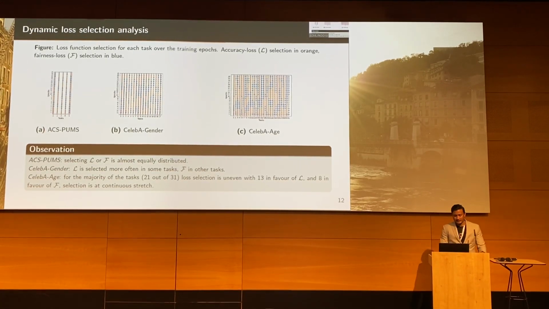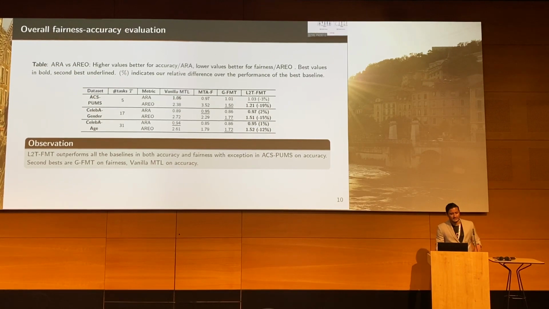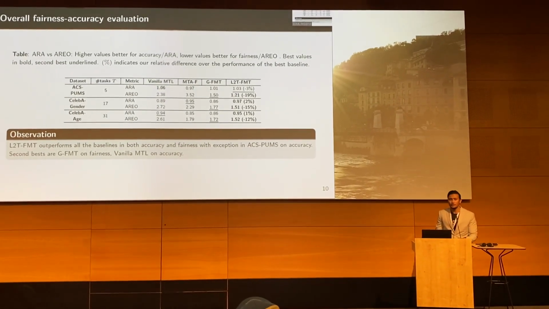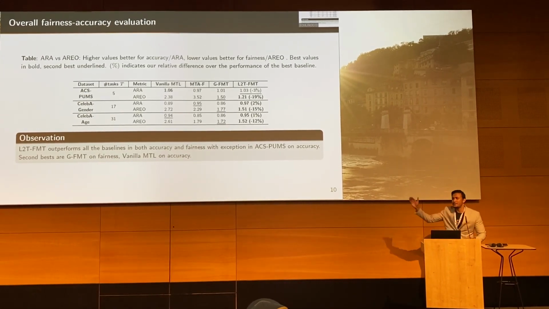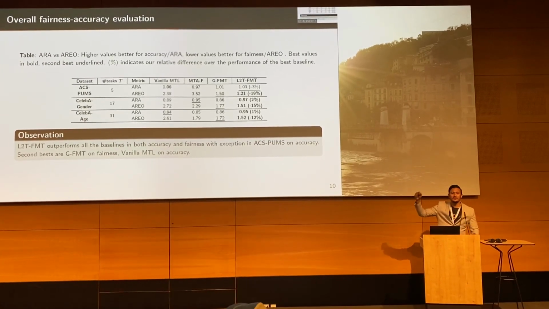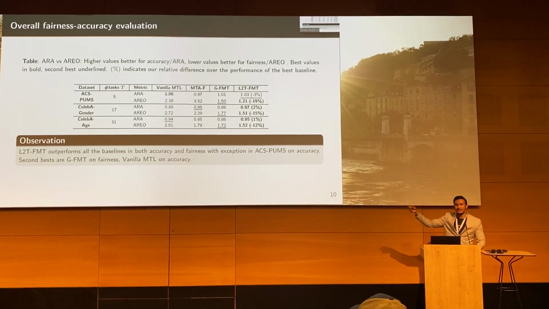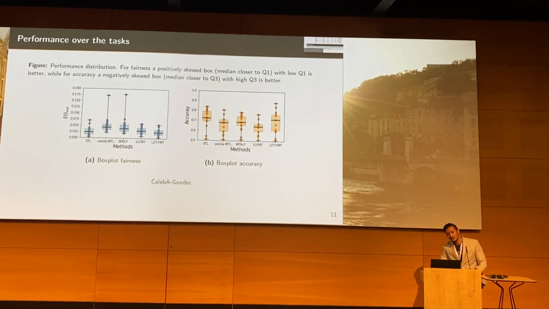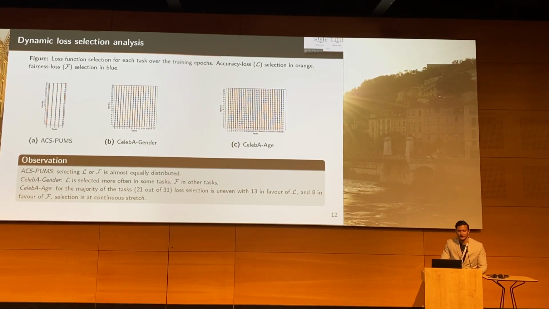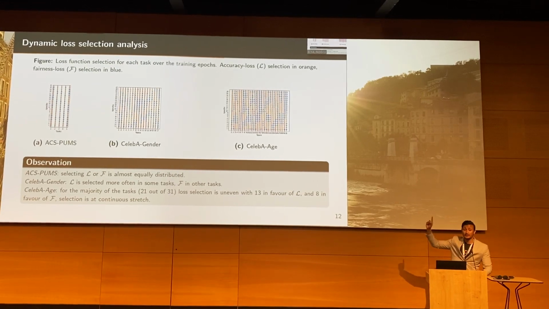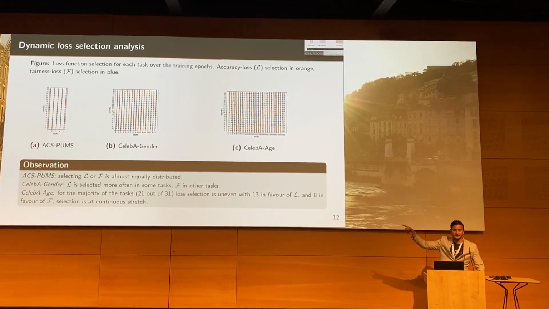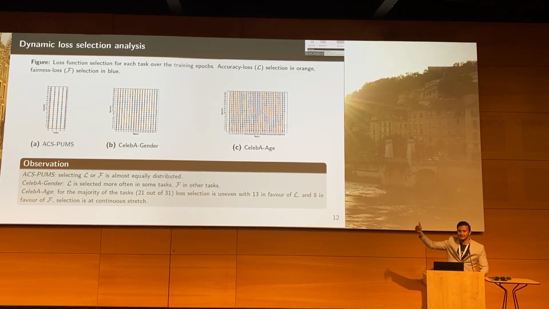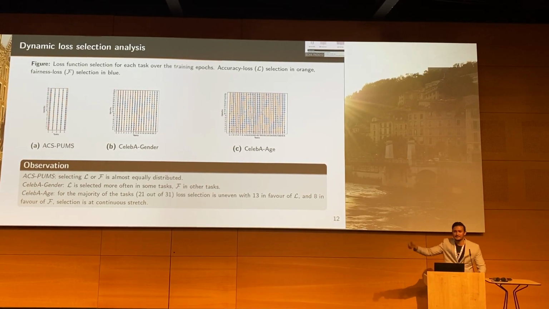Basically, you see that we were outperformed in accuracy by the vanilla MTL. That means for this particular model and this particular data set, to achieve the best accuracy we always needed to train in terms of accuracy. Otherwise, it was no way possible to reach the best accuracy. So that's why we have a certain sacrifice in accuracy, but we also make good improvements in terms of fairness, because we also incorporate fairness in the decision making, or take fairness loss sometimes.